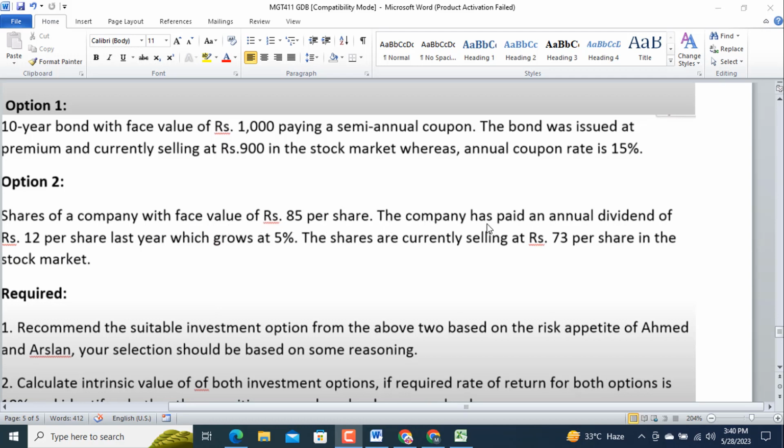The company has paid an annual dividend of ₹12 per share last year, which grows at 5%. The shares are currently selling at ₹73 per share in the market. So this is information regarding the share of a company.